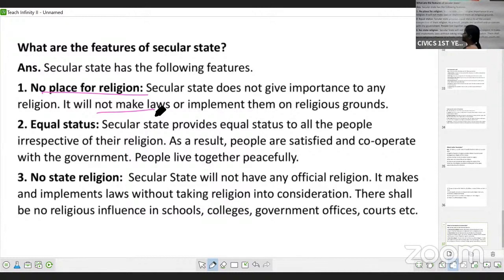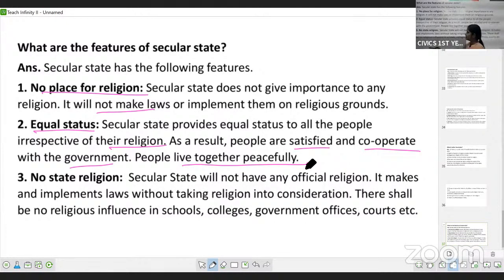The next is equal status. In a secular state, the people of all religions are treated equally. Equal status is given to all, irrespective of their religion. Because of this, people are satisfied and they cooperate with the government and live together peacefully.